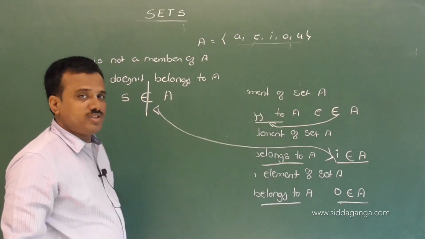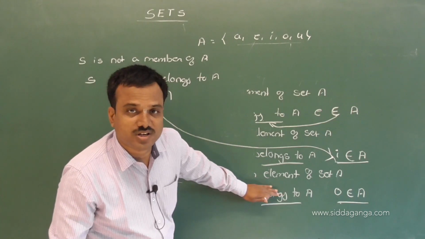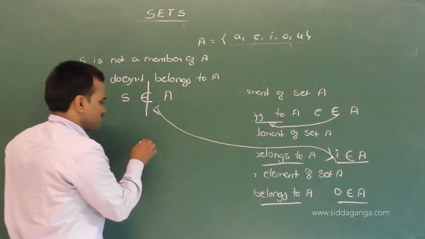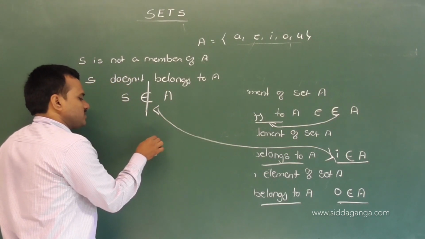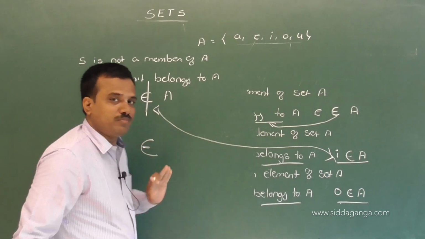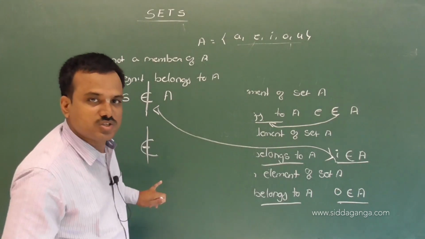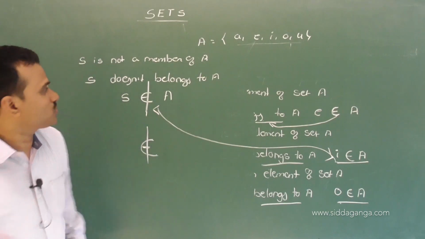Does not belong means it is not a member of the given collection. Understand? Very important. So belongs, using the Greek symbol, we write like this. If I write this symbol, it indicates belongs, a member of A. If I write a dash, it does not belong to A. Clear?